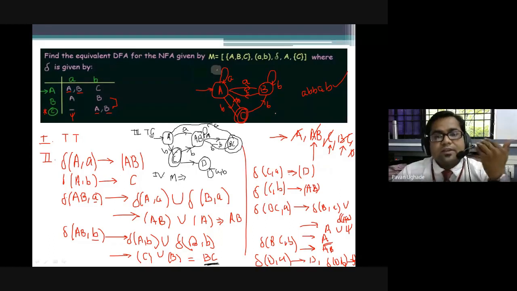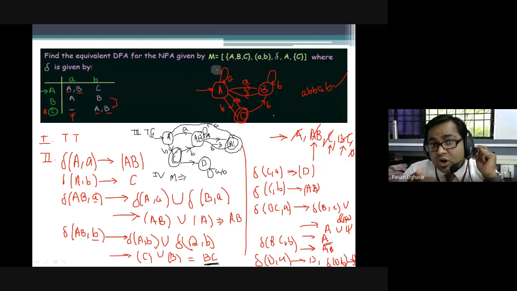Yes. In the same fashion, you can consider n number of strings. If it is an equivalent DFA, it means whatever strings are accepted as well as rejected by the given automata should be accepted as well as rejected by the equivalent DFA. That's how it should be, right?